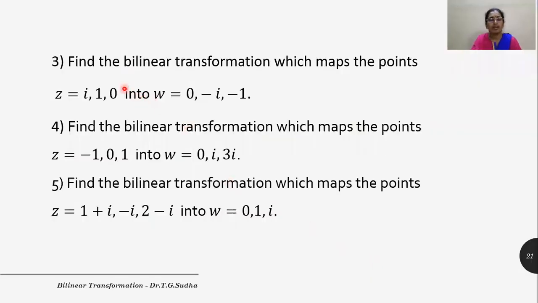So let us see some more examples here. Only thing in the problems, we need to just change the points, Z points and the W points, and execute and obtain the required solution.